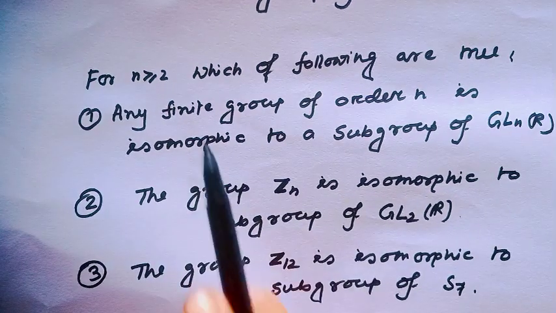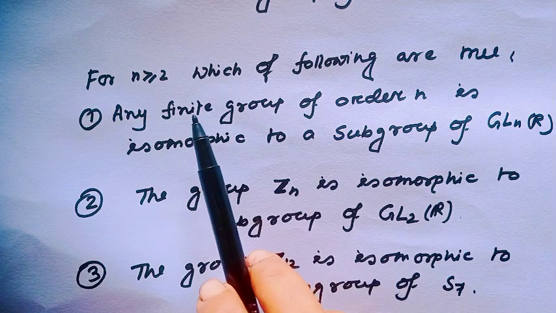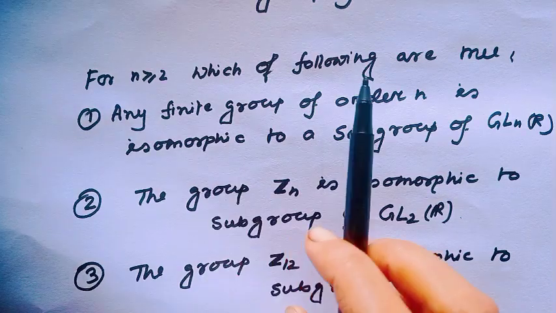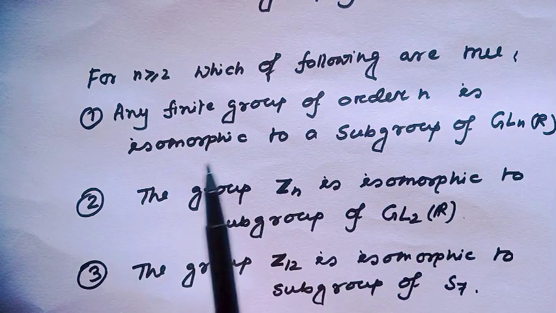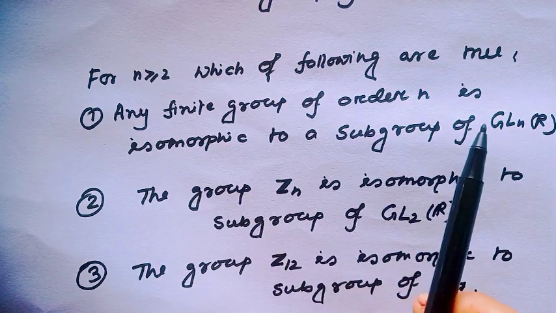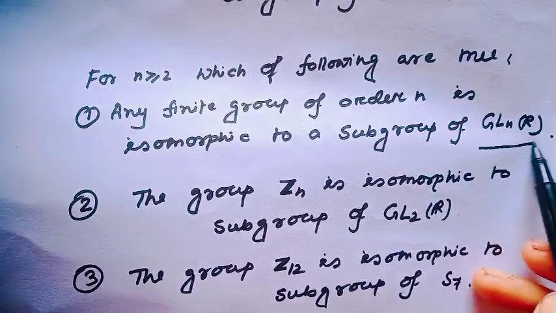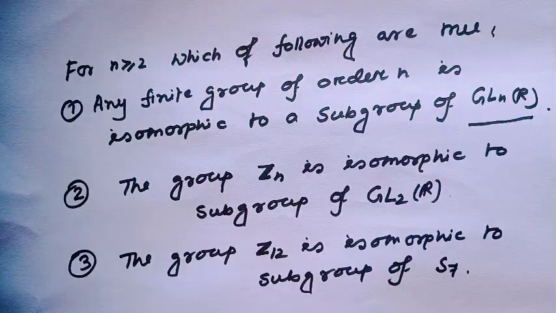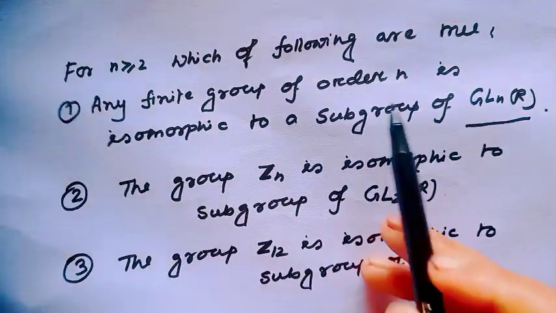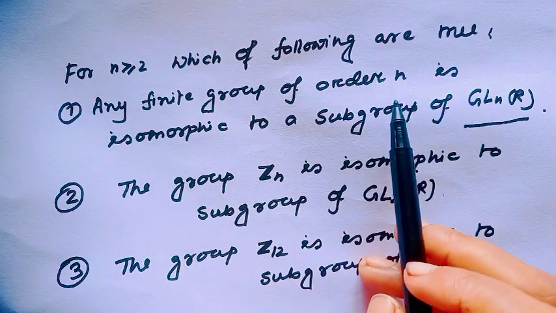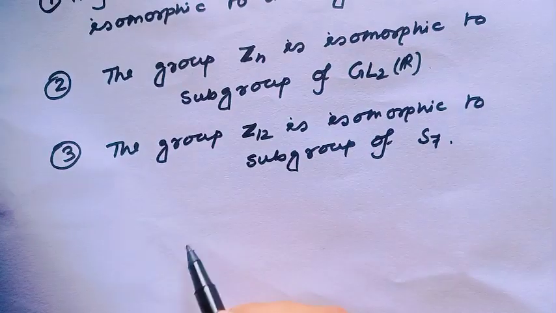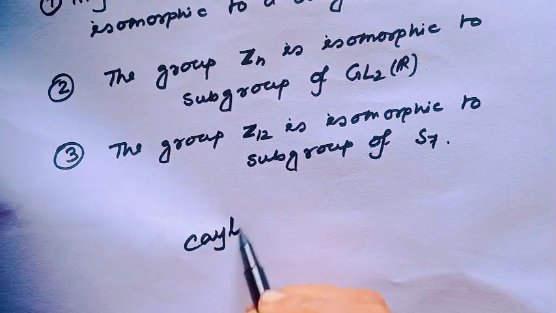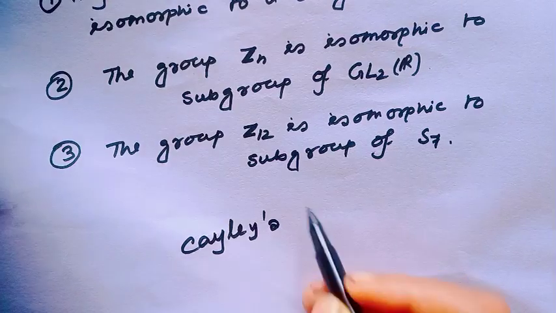The question: for n greater than or equal to 3, which of the following are true? Option 1: any finite group of order n is isomorphic to a subgroup of GLn(R). Just recall, I have discussed this part in my earlier video also. This is the application of Cayley's theorem.